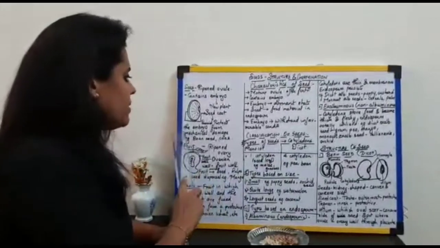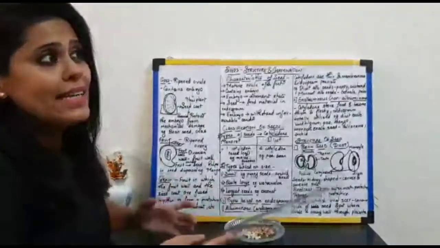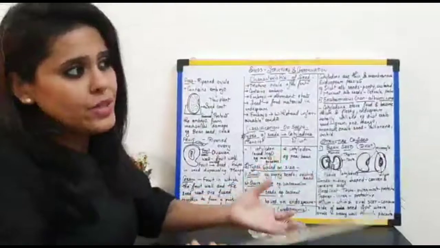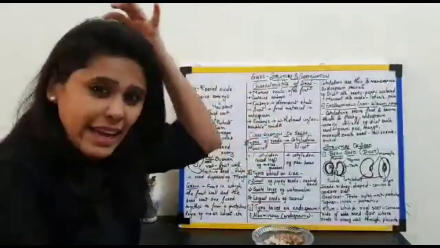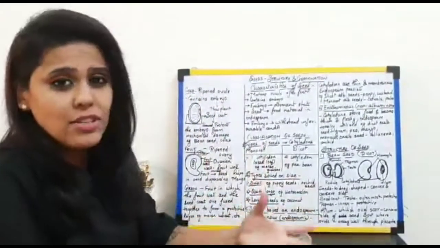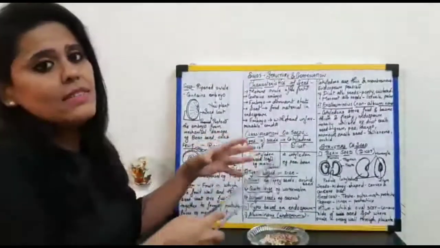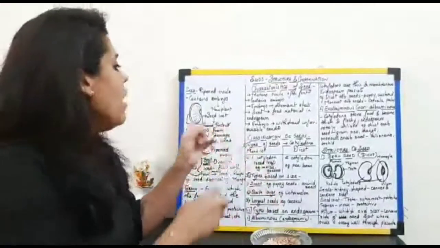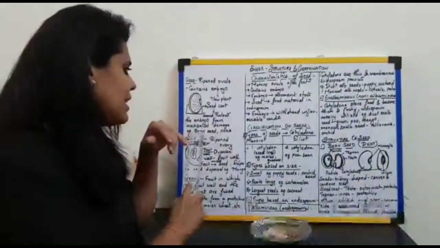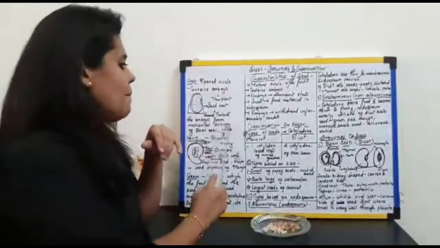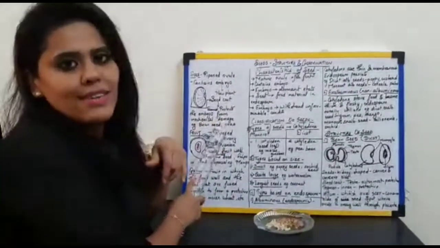What does it do? It protects the embryo from any kind of mechanical damage. Mechanical damage as in any harsh climatic condition, any entry of germs, any heat, any rainfall, heavy rainfall conditions, any drought conditions, all these conditions, the seed is secured, the seed is safe. Why? Because of this seed coat. The common examples of seed are bean seeds or even the pea seed. Okay. So this is all about the definition of the seed.